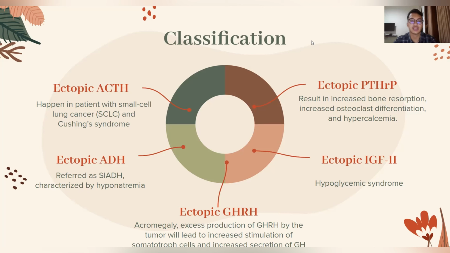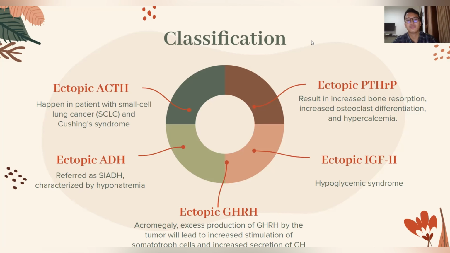The third one is ectopic ADH, or antidiuretic hormone. This event is often referred to as the syndrome of inappropriate secretion of antidiuretic hormone, or SIADH. SIADH is a condition in which the release of ADH from the pituitary gland or other source occurs without suppression. This condition is characterized by impaired water excretion that can lead to hyponatremia with hypervolemia or euvolemia.